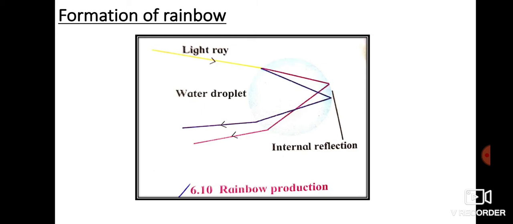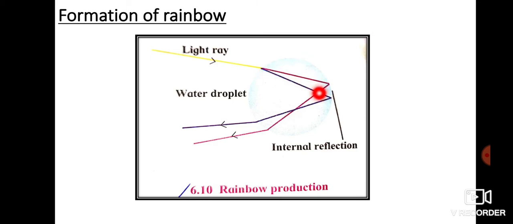Now you can see when the white light enters the water droplet, two things take place. It is going from a rarer medium to a denser medium. So when white light enters the water droplet, refraction and dispersion of light take place. We have seen in the prism that red light bends the least and violet bends the maximum. So dispersion of light takes place over here, and you can see the 7 colors.